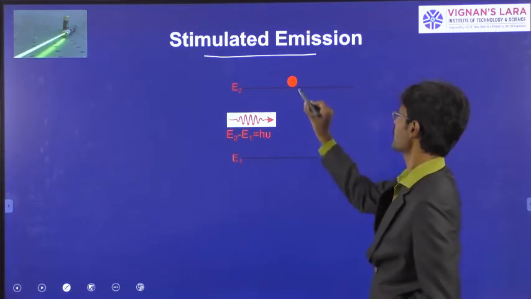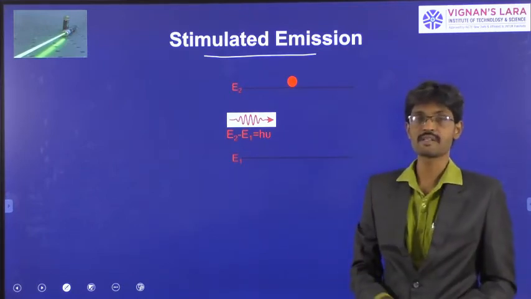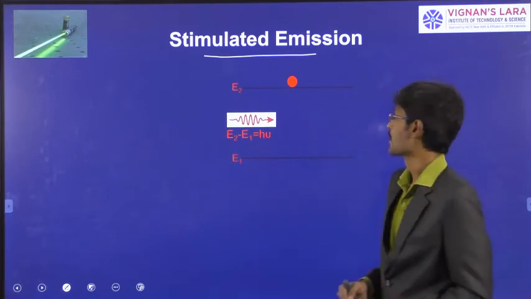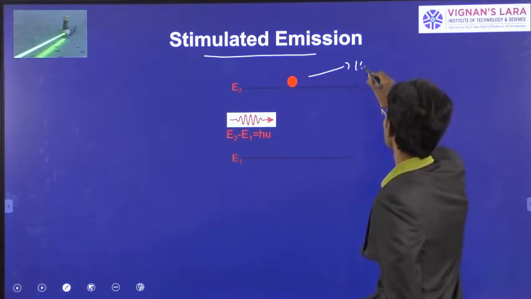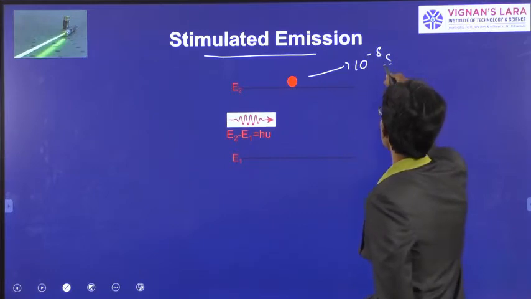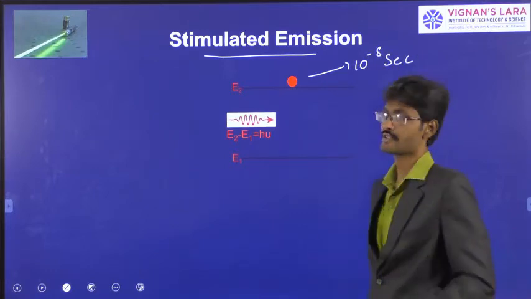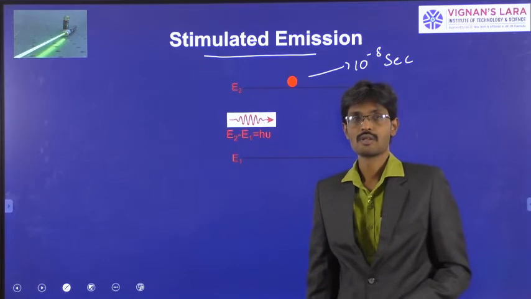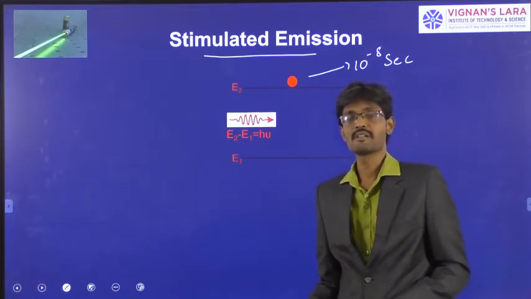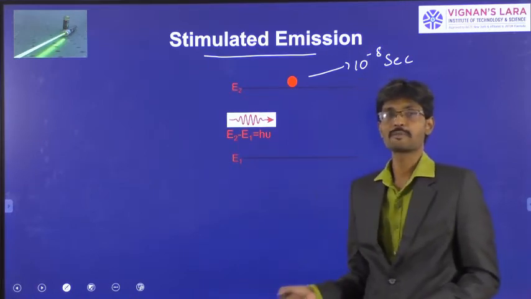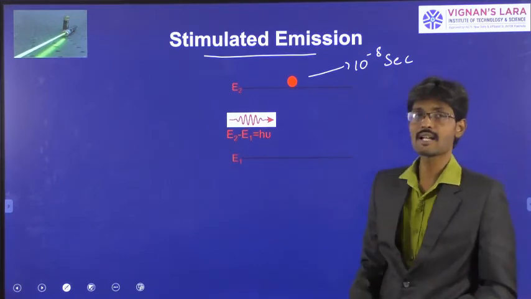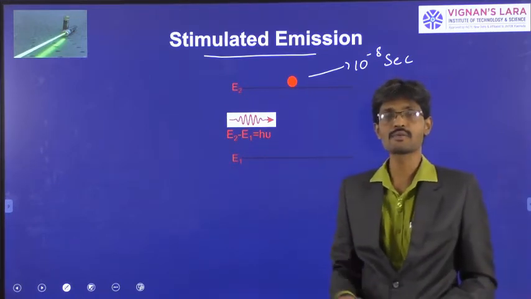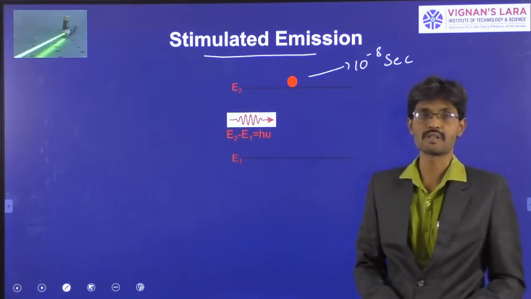Now what is the lifetime of this atom in the excited state? 10 to the power minus 8 seconds. In spontaneous emission, after the lifetime, that means after 10 to the power minus 8 seconds, the atom automatically returns to the ground state.